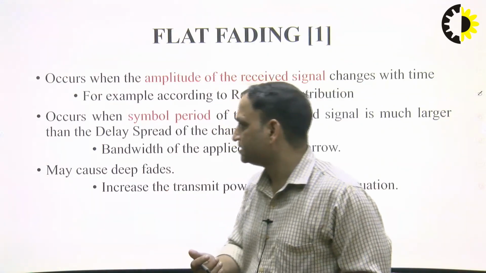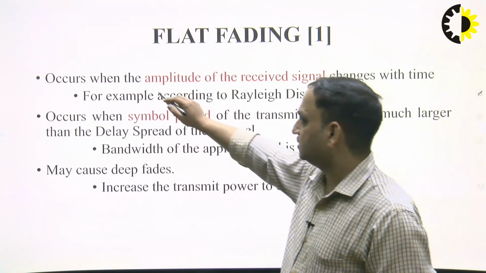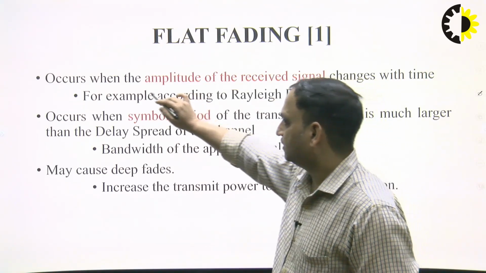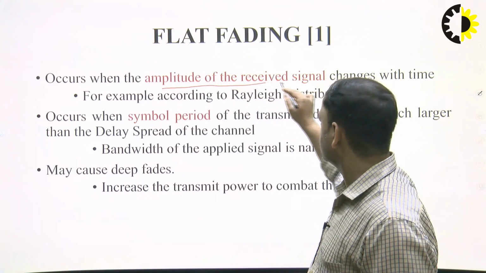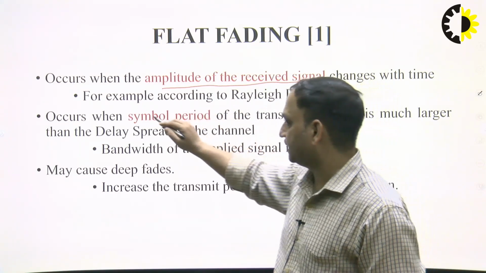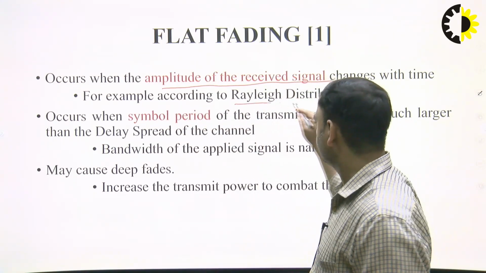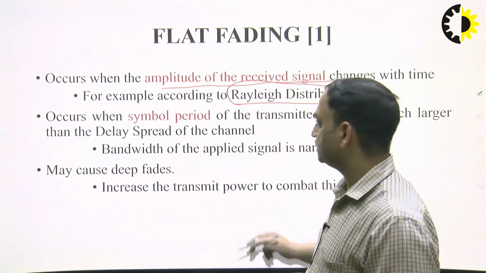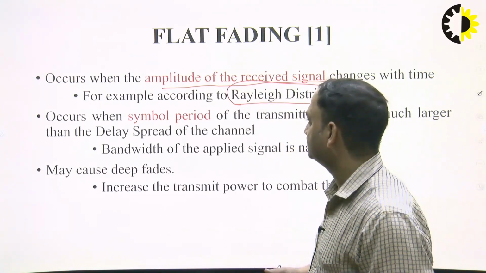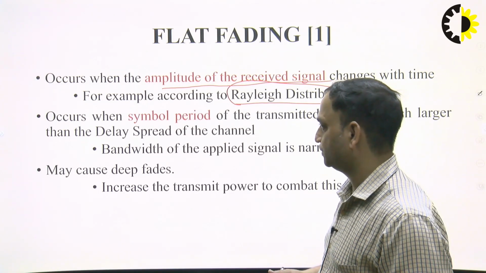Here it is representing flat fading, which occurs when the amplitude of the received signal changes with time. For example, we have the Rayleigh distribution. This is a very general and very important Rayleigh distribution which we have to go through.